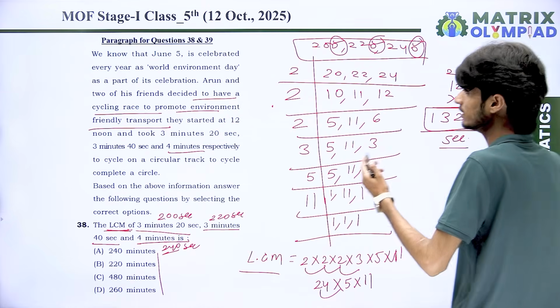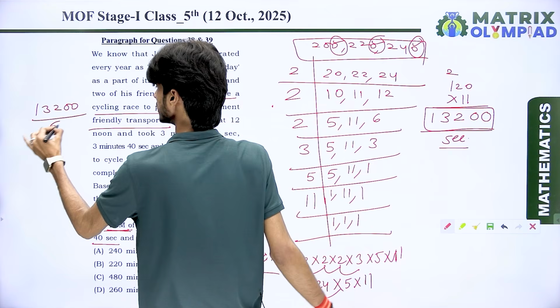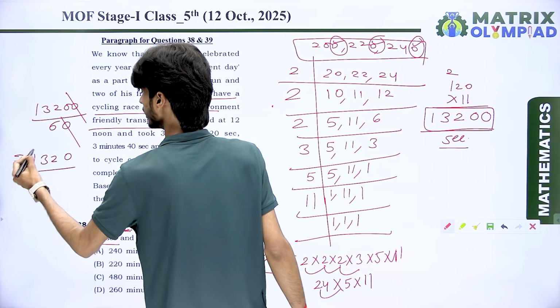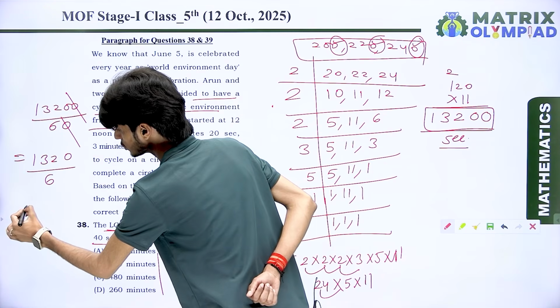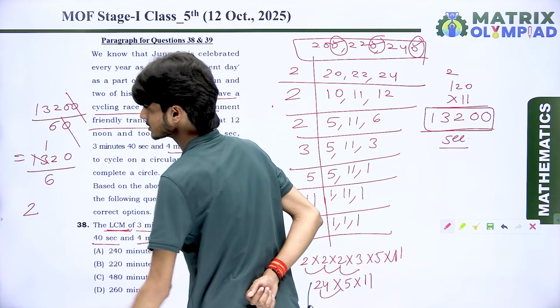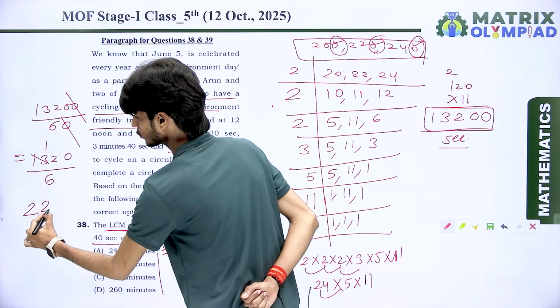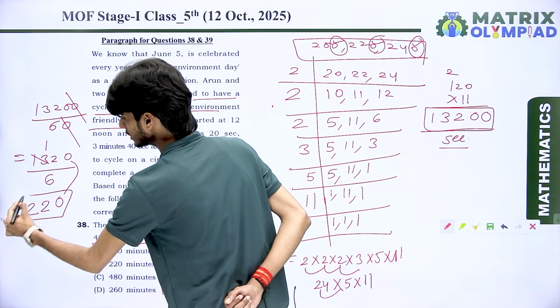So look at here, we want to divide 13,200 by 60. The 0s cut out, and we have 1320 divided by 6. 6 twos are 12, remainder is 1, we have 1 and 2, 12. Again 6 twos are 12, then we have 2, and the remaining 0 is put in the result.